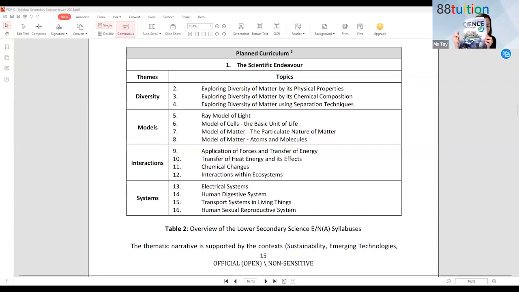This is 1A. 1A only has got 4 chapters. And then you have 1B. How come cannot see clearly? Yeah, 1B also 4 chapters. All right. Very thin. If you look at the thickness, let me try to measure using my ruler. Let's see. It is about 6 mm thick. 6 mm thick only. Okay, so inside the textbook, quite colorful. I think I have to go back a bit. Okay, so this is how it looks like.